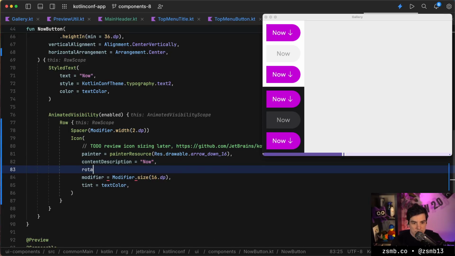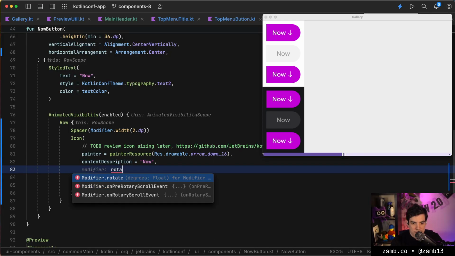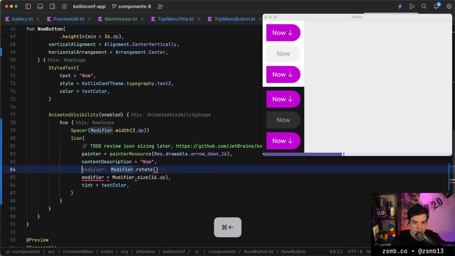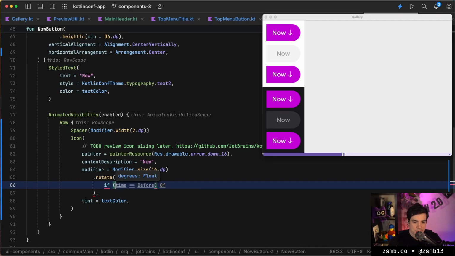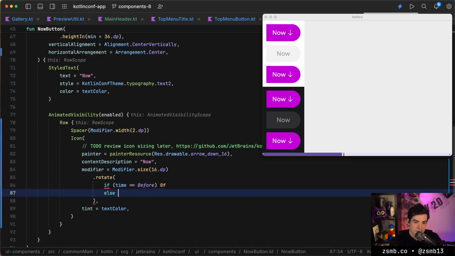So can we just rotate this? I guess it takes a modifier. So rotate if the time is before, then we don't need to rotate it because it needs to point down. That's correct. Otherwise, if we're after, we do need to rotate it by 180 degrees. Save. Hot reload.